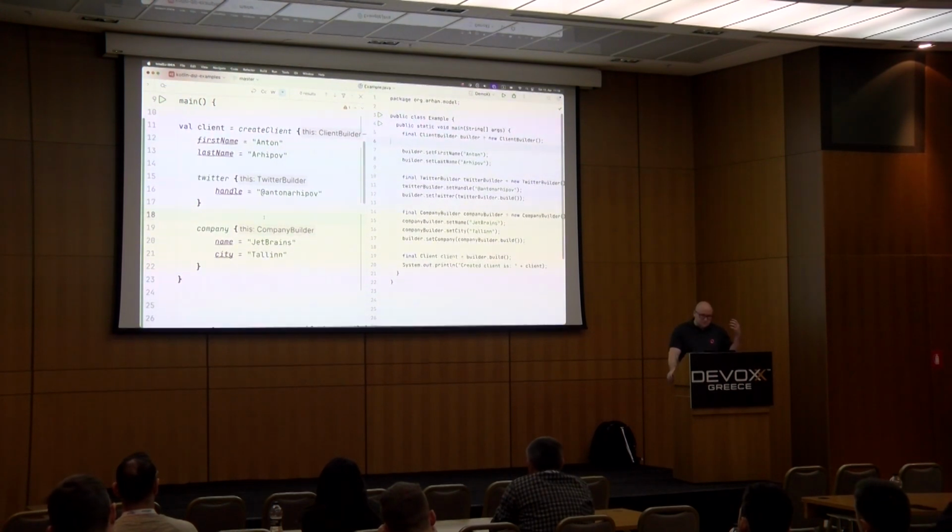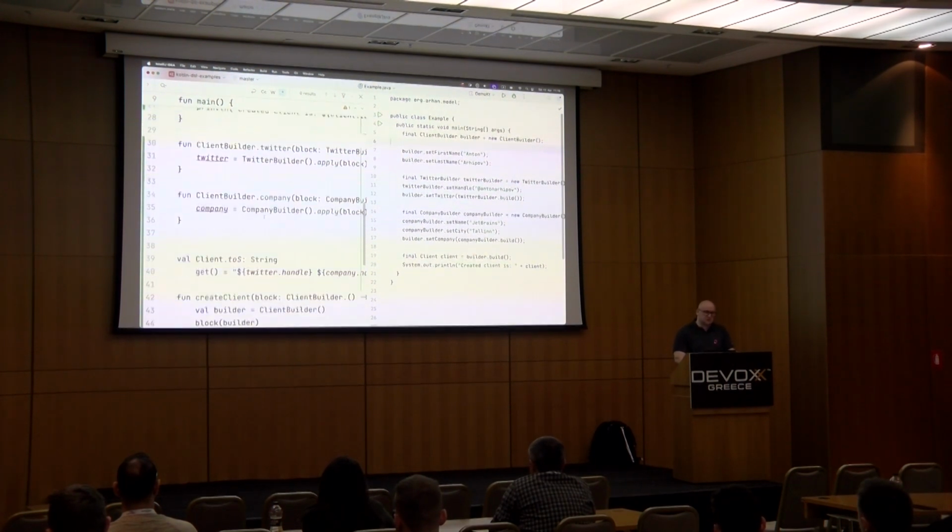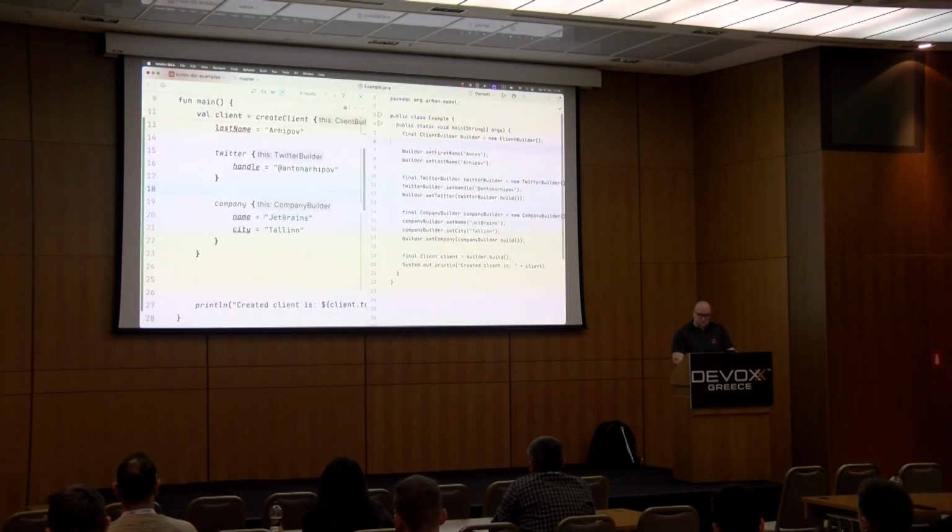So the conclusion that we can make here is that it's good, but only if you can reuse that. And therefore, it's a good feature for libraries. Maybe not only for libraries, maybe if you have to reuse this code in your project again and again, then it's a good thing. But if you have to do that once or twice only, maybe it's not a reason to introduce this extra complexity in the form of those extension functions into your project.